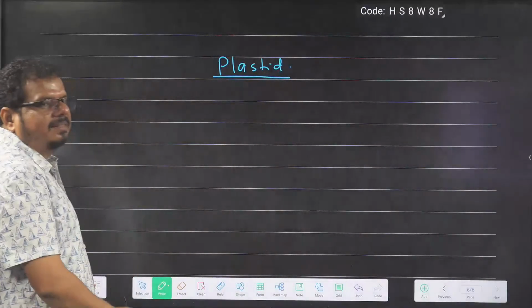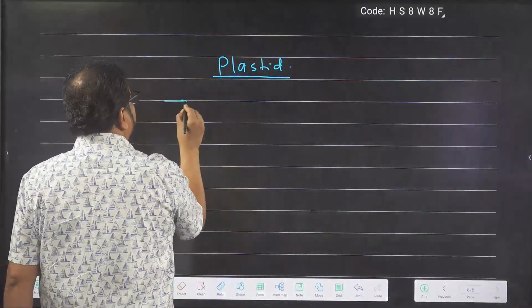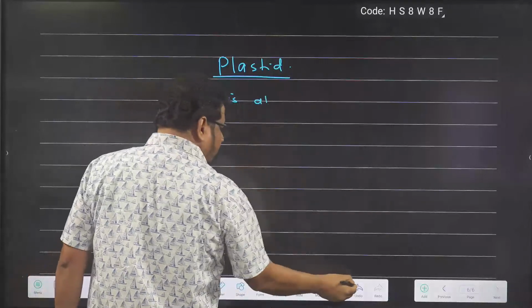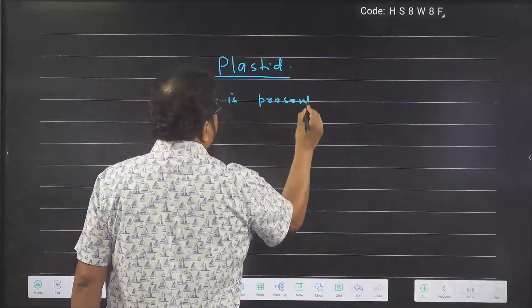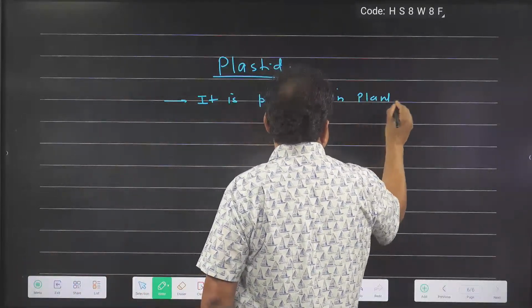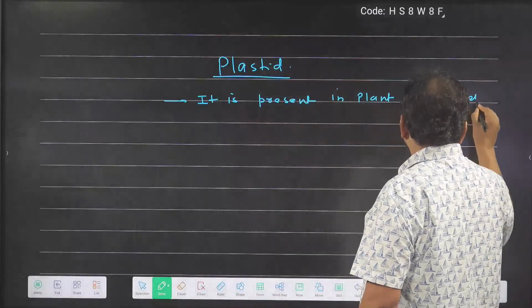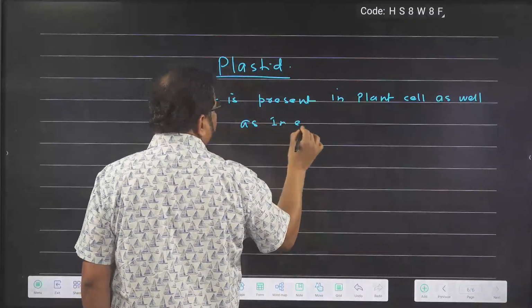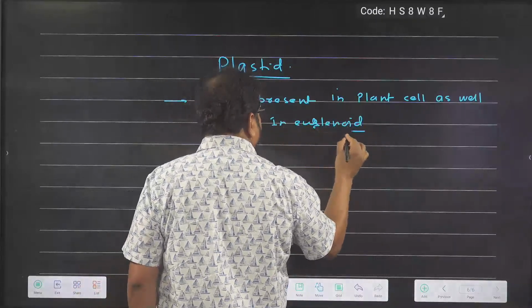So plastid is present in plant cells as well as in euglenoids, Euglena.